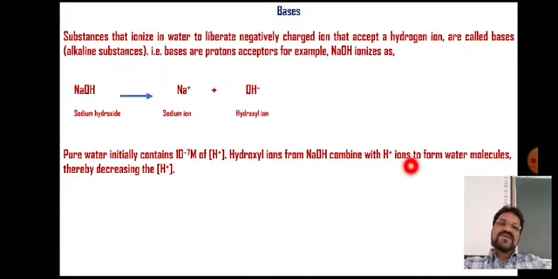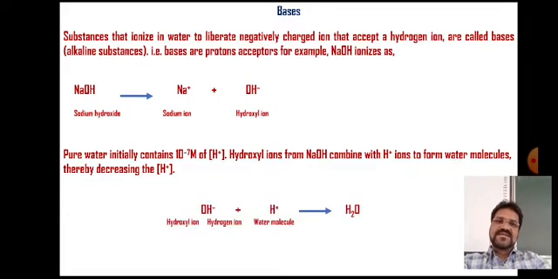H plus ions react with hydroxyl ions and form water molecules, and this leads to a decrease in H plus ion concentration. That means H plus ions from water are consumed, they react with OH minus ions, which leads to the formation of H2O molecules.